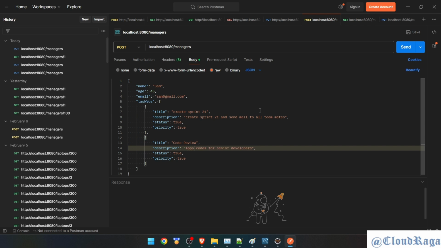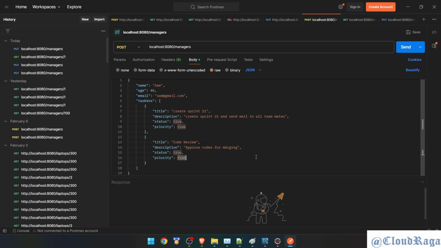Let's say approve code for merging. Let's say okay, I'm going to merge this code to GitHub or somewhere, and let's change priority to false.